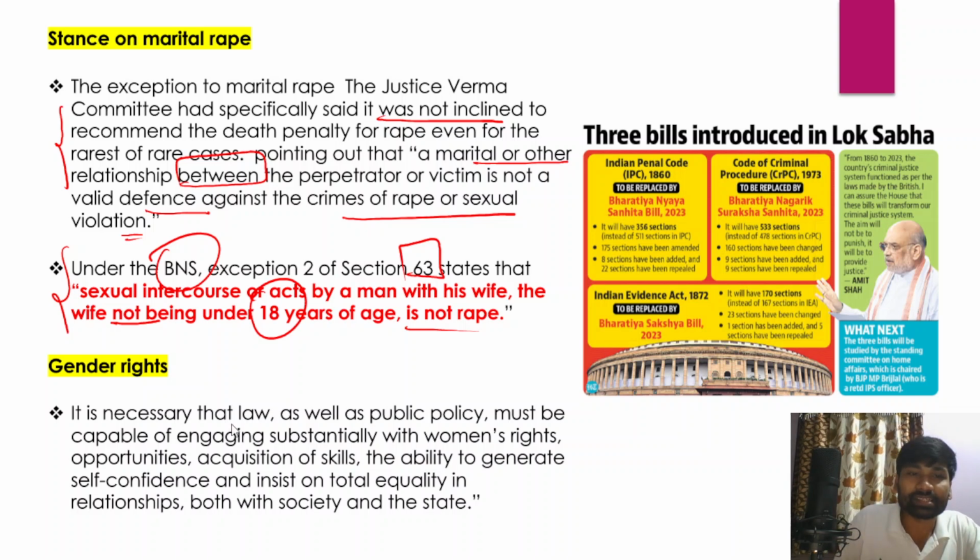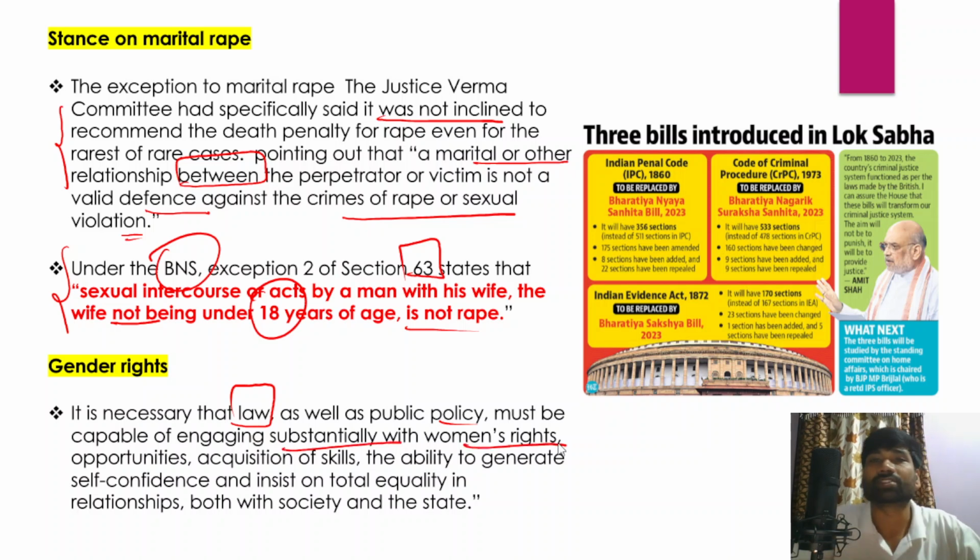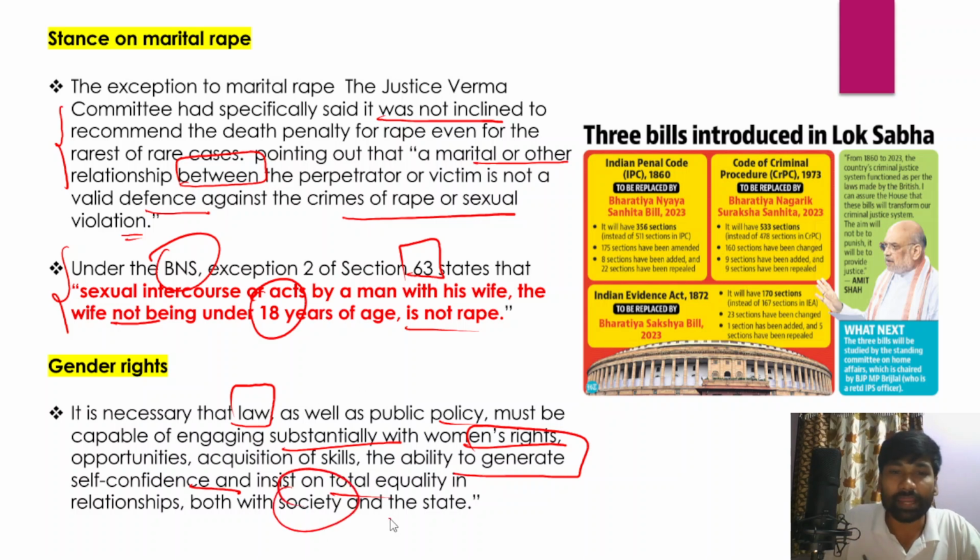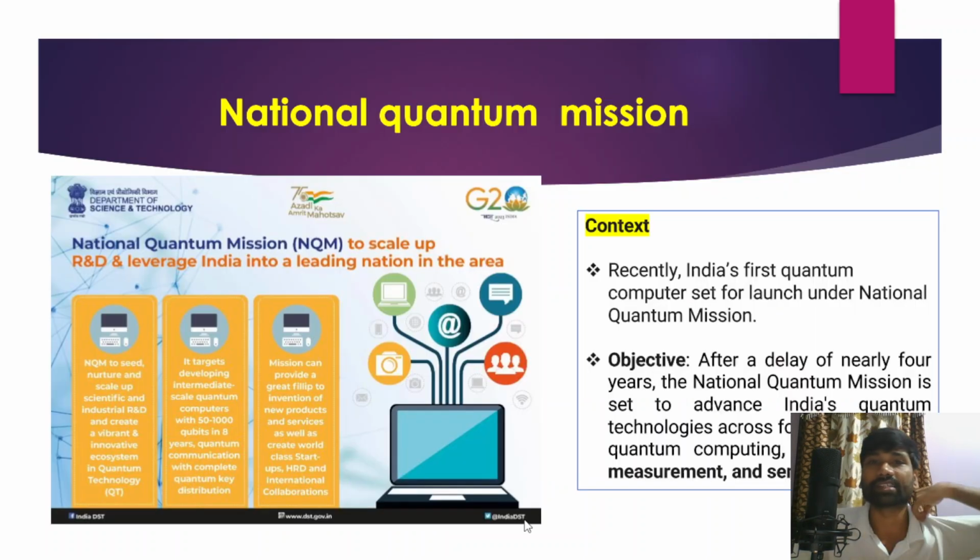And it is necessary that the law as well as public policy must be capable of engaging substantially with women's rights, opportunities, acquisition of skills, and even the ability to generate self-confidence, and insist on total equality in relationships both within society and within the state, right? So that is the view of the central government and the Justice Verma Committee. But ultimately it is very important that these gender rights must be identified, recognized and respected by everyone.